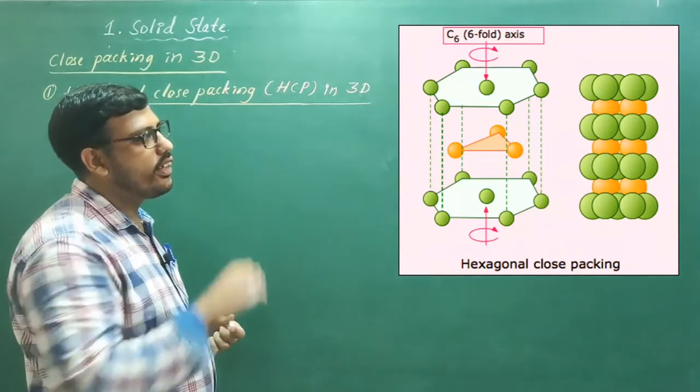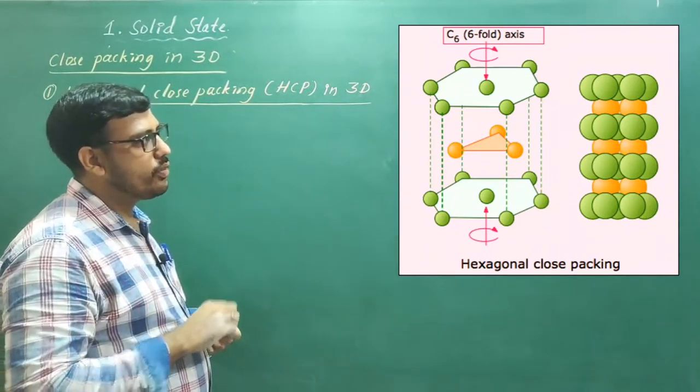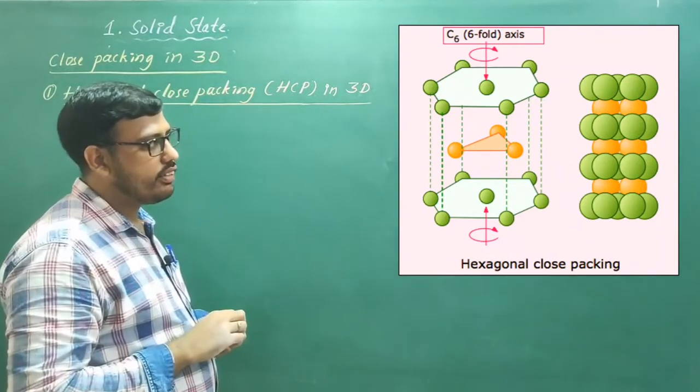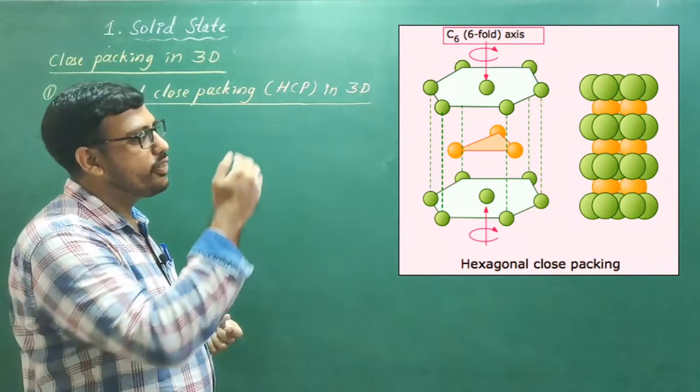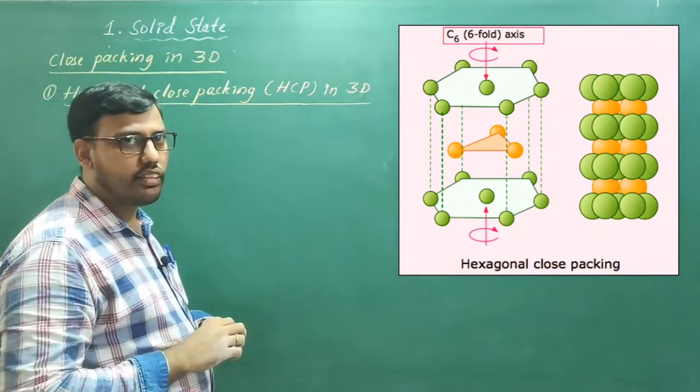Once again the third layer is very similar to the first one, so the third layer is also the same as the first one. The fourth layer will be similar to our second layer.